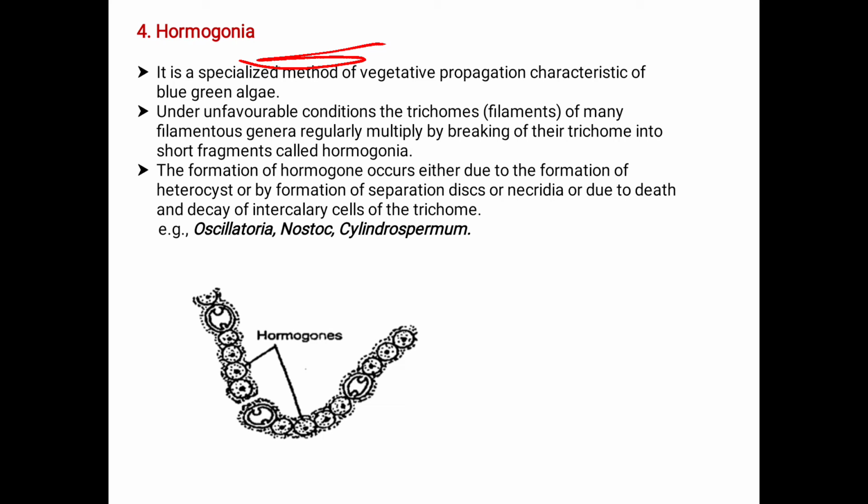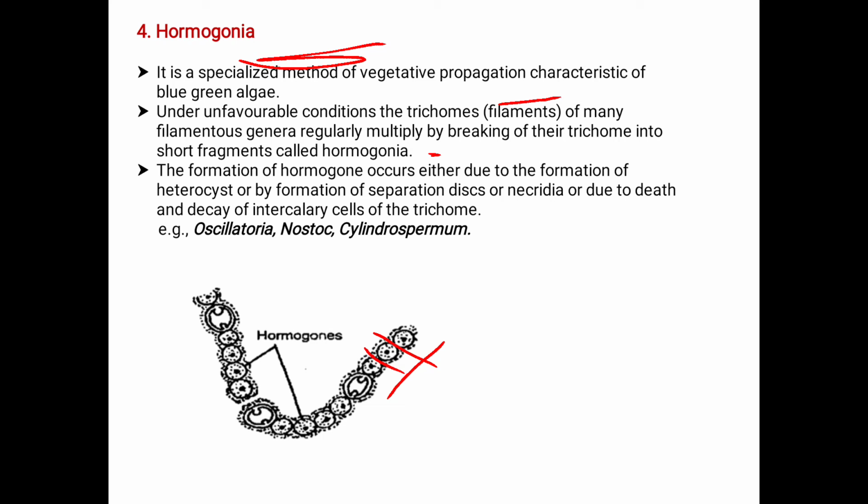Under unfavorable conditions, the trichomes, nothing but the filaments, of many filamentous genera regularly multiply by the breaking of their trichome into short fragments which are called Hormogonia. This takes place when the conditions are unfavorable.